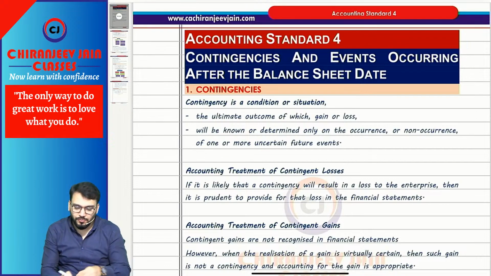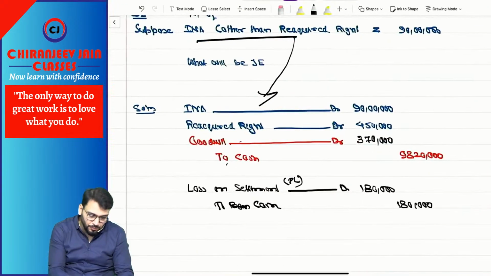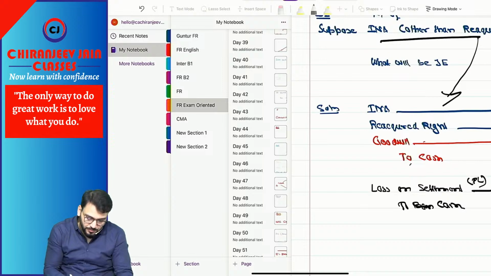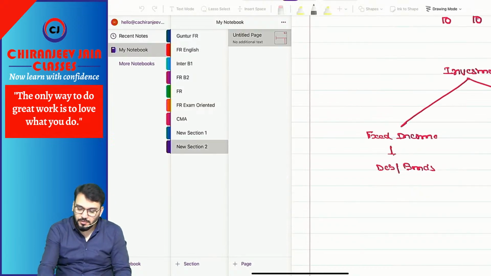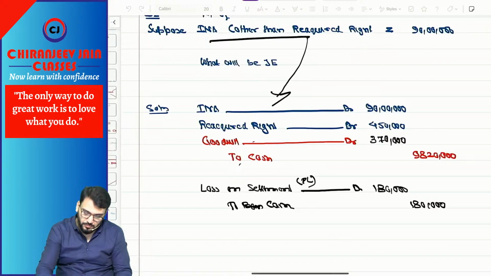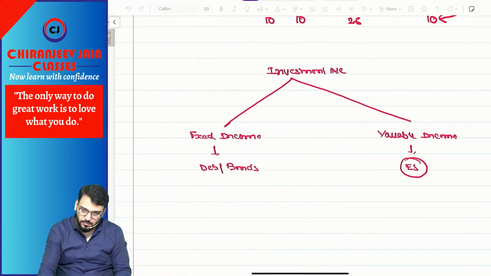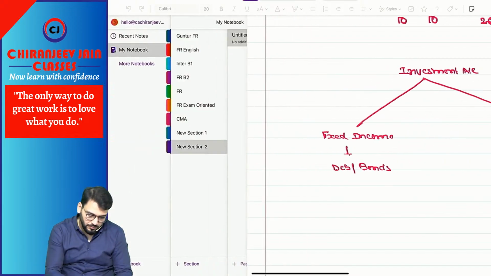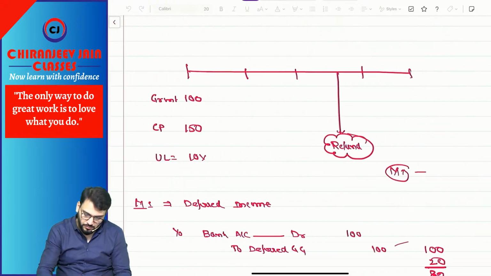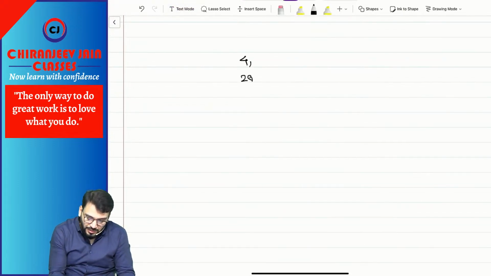AS revision, which we have decided. We'll take AS4, AS29, AS19, AS20, and if time permits, then we'll take AS17 also. This will be our target.